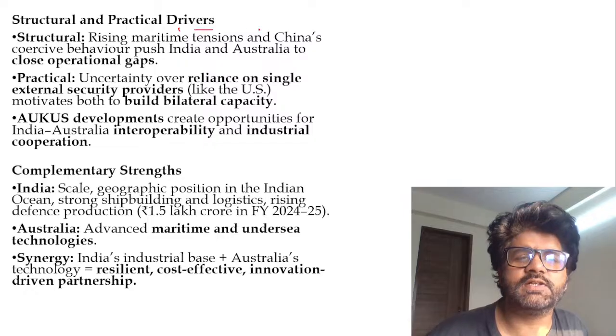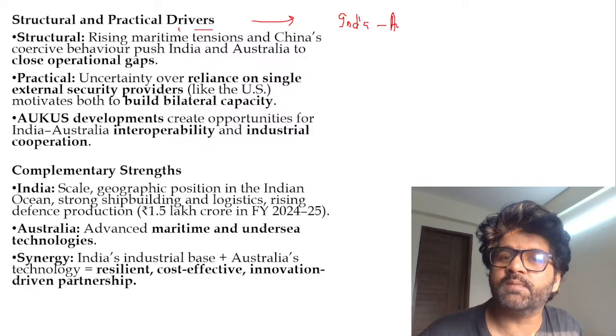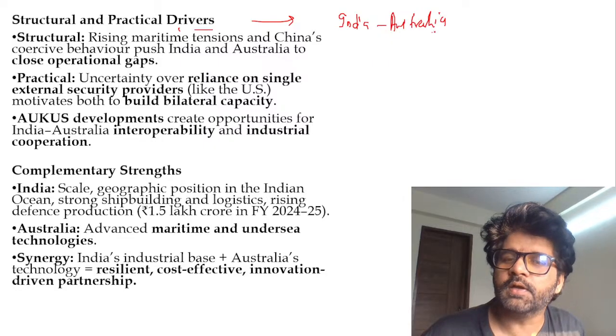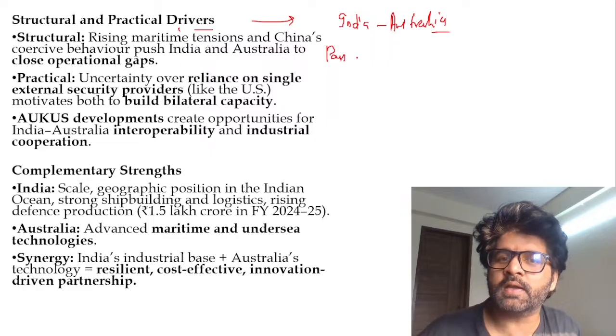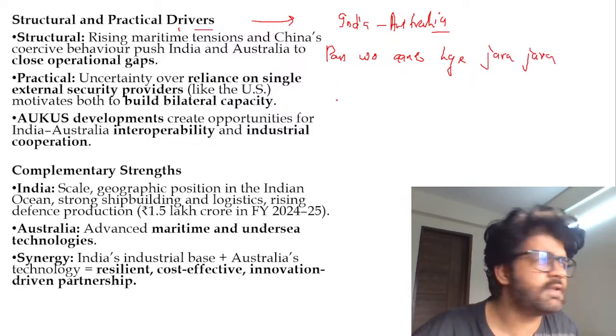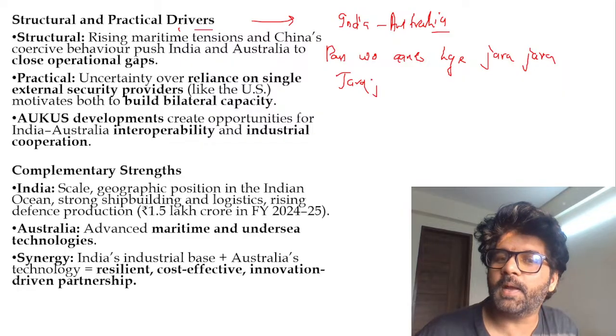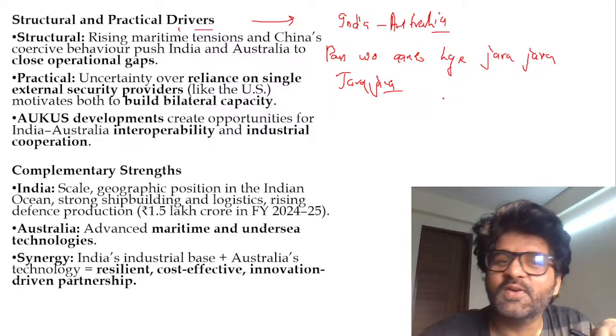So, what is the reason why India and Australia are coming together? In our time, there used to be an actor. His name was Saif Ali Khan. And there was a movie, Main Khiladi Tu Anari. In that, there was a song, Paas Aane Lagi Zara Zara. So what did that song mean? That song meant that people are coming closer and closer. There was another song, Zara Zara Behta Hai. Like, where are we going with this, guys?